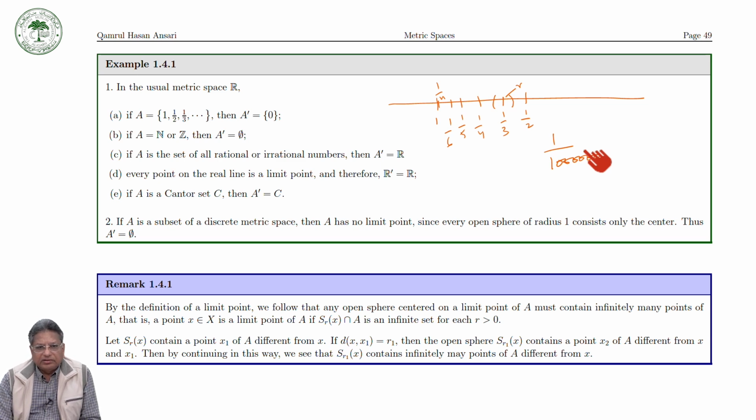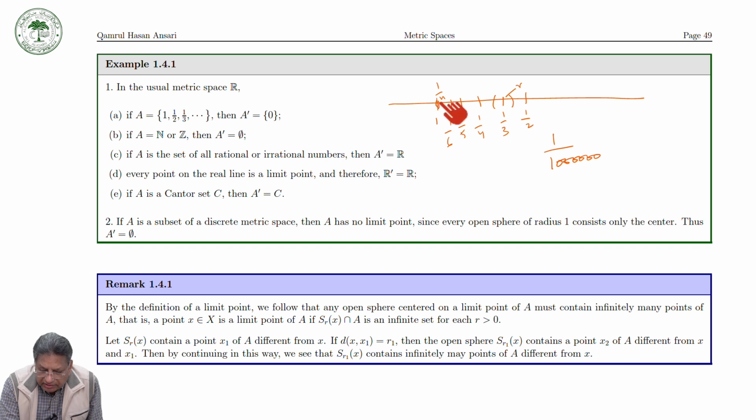No, again this is not a limit point of A, because you can consider the distance to the neighboring point, and take a radius less than that distance. Suppose this is the point 1 over 10 raised to some power.